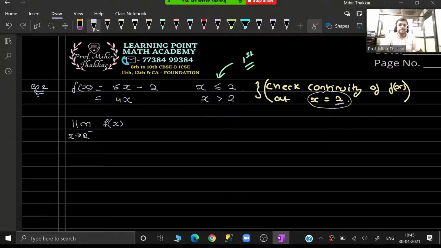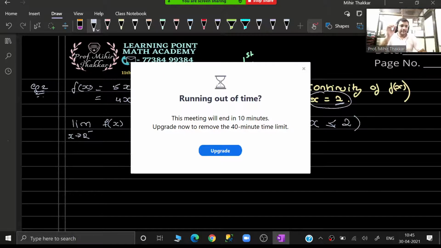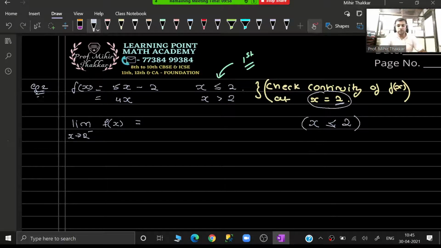So limit as x tends to 2 minus of fx indicates that I have to use that function for which x is less than 2, or maybe you can say less than or equal to 2, because here I am given less than or equal to. In general, it is always considered as less than. So guys, just observe and tell me which function will you apply. Obviously, you are going to apply the function number 1, which is 5x minus 2.